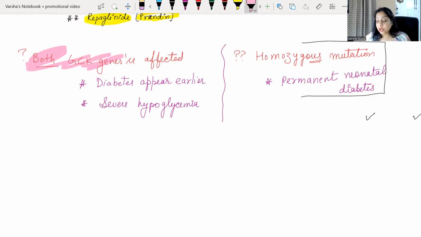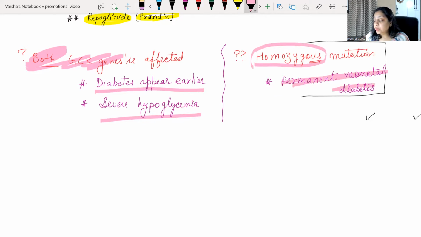If both are affected, in that case the diabetes appears earlier, and there will be a severe hypoglycemic condition. Now, if both genes are affected and they are homozygous in nature, then there will be permanent neonatal diabetes, right? So these are 4-5 questions related to this topic.